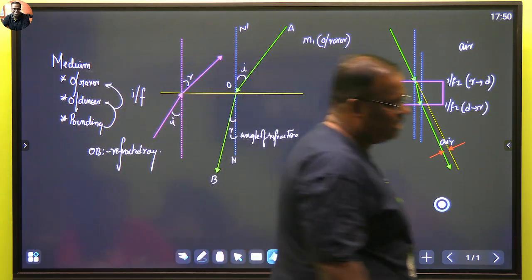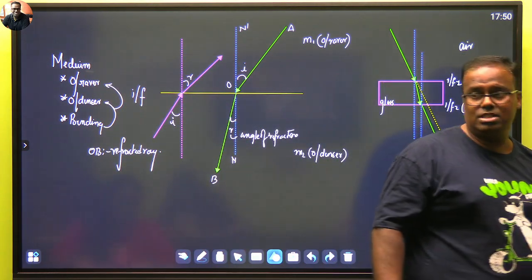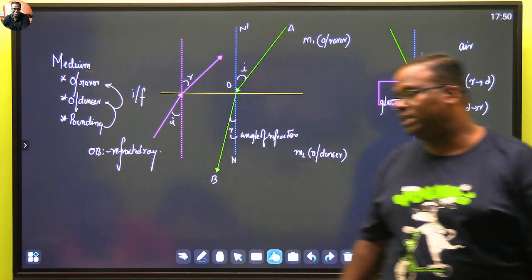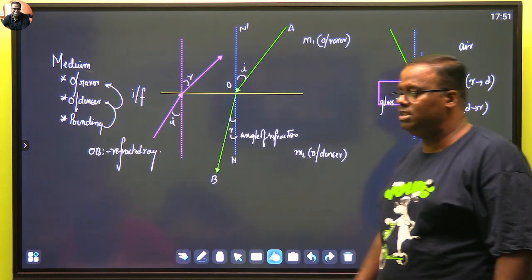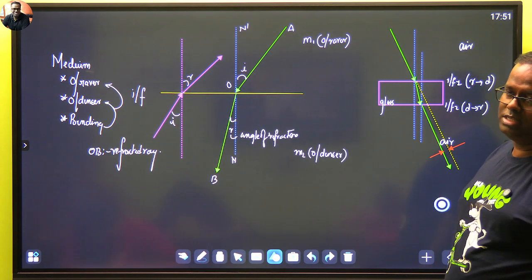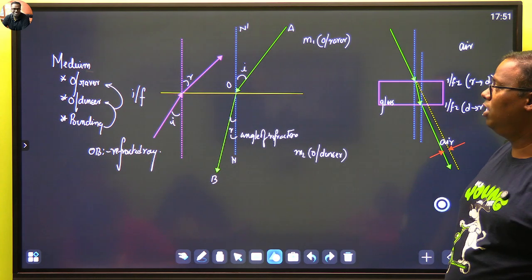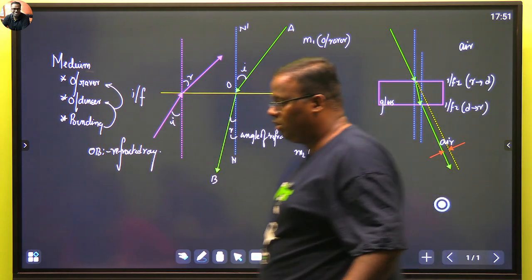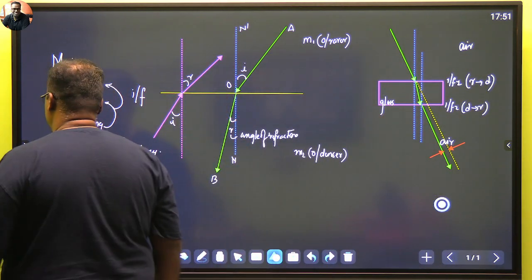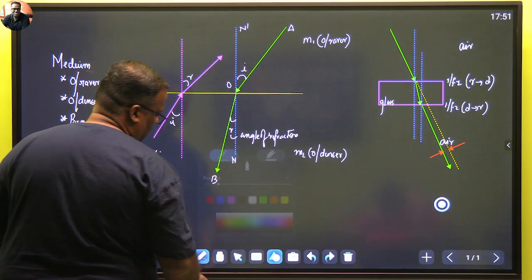Again, not going in depth. There are two laws. The first law says that the incident ray, the refracted ray, and the normal at the point of incidence all lie at the same plane. It's just same as the laws of reflection. All lie at the same plane. What is more interesting for us is the second law. Okay?